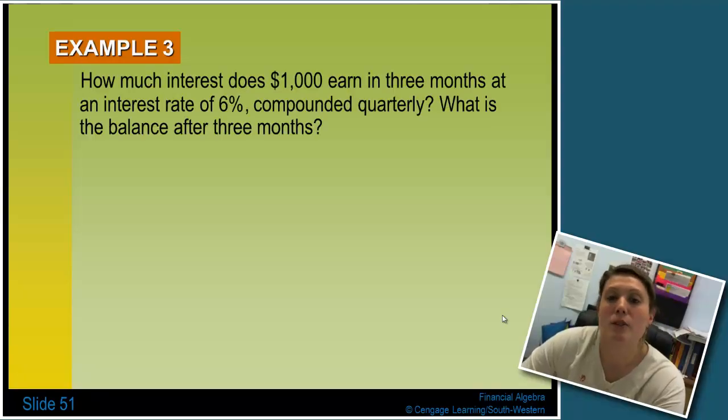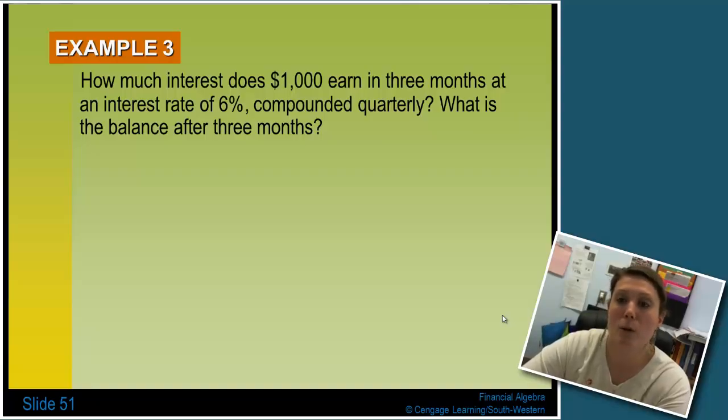Example 3. How much interest does $1,000 earn in 3 months at an interest rate of 6% compounded quarterly? What is the balance after 3 months? So again, quarterly means 4 times a year. If I break a year up in 4s, that gets me 3 months every quarter. So they only want to know after the first 3 months, so I only have to do this once.